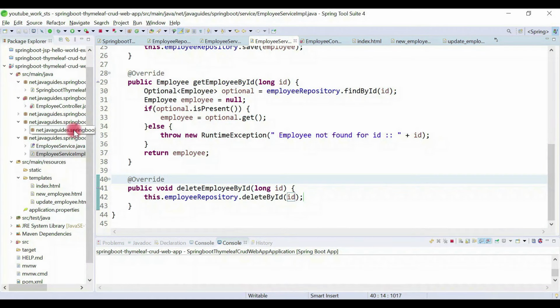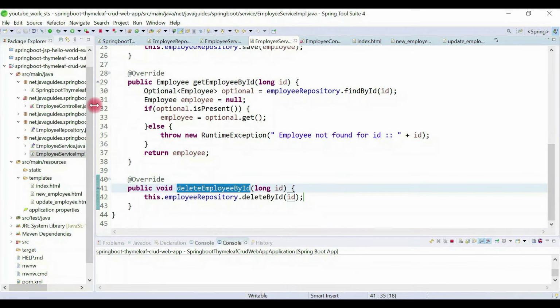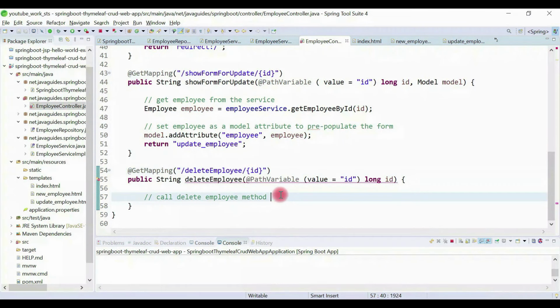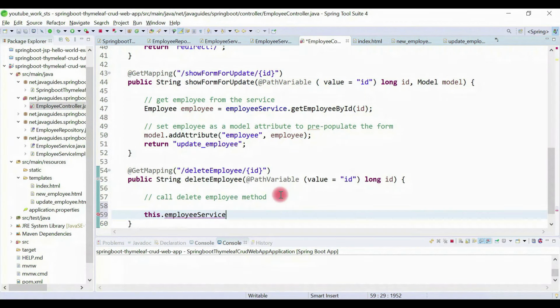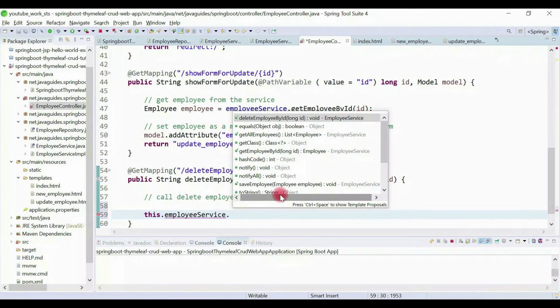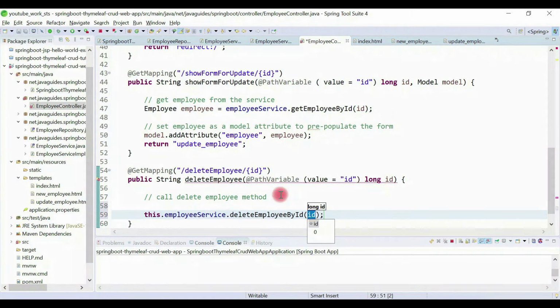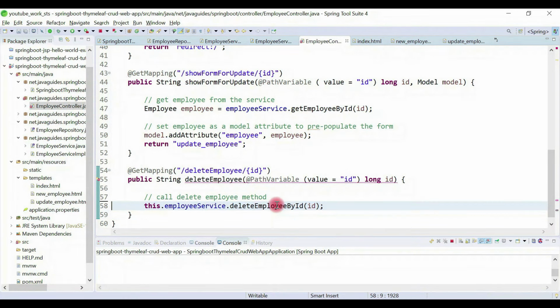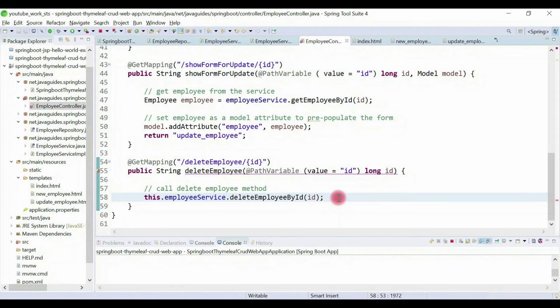Okay, great. Now we'll call this method from the controller. So here simply call this.employeeService.deleteEmployeeById and pass the id here. That's it. Now once we delete the employee, we need to redirect to the home page, right?